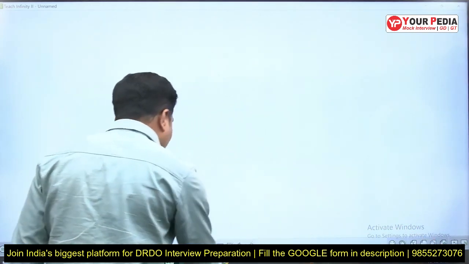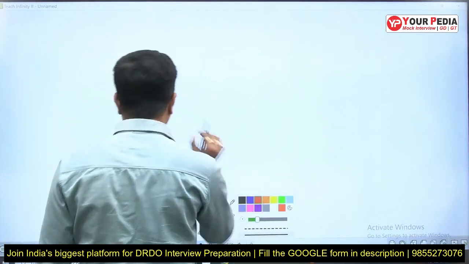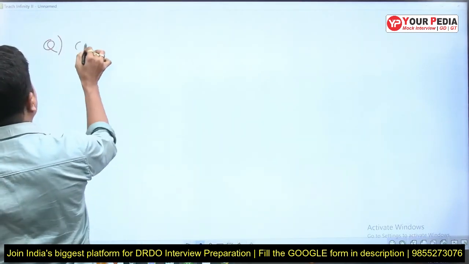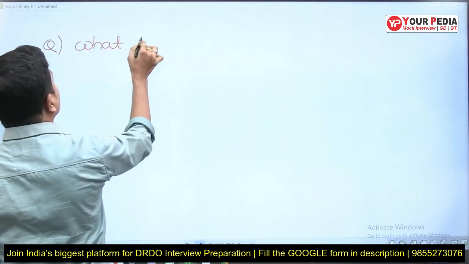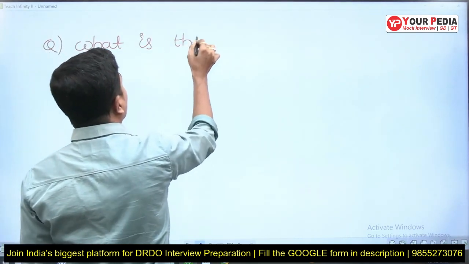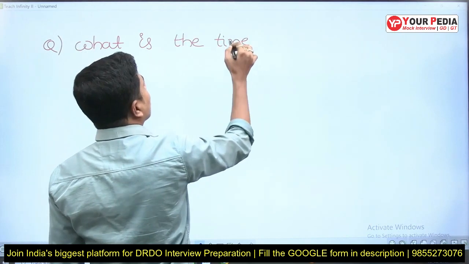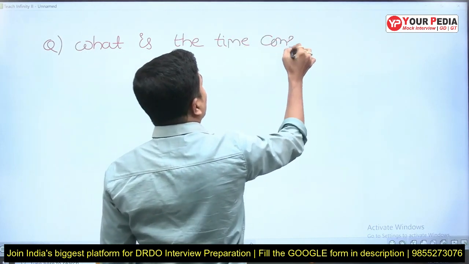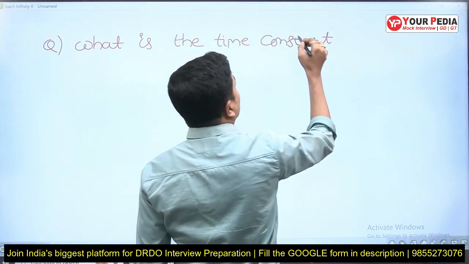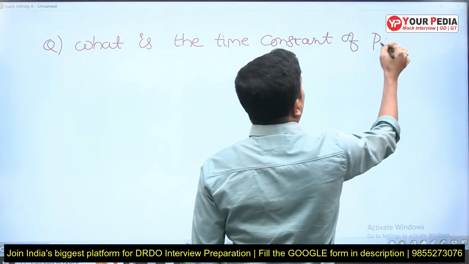Now they will extend that question like this: what is the time constant of a parallel RC network?